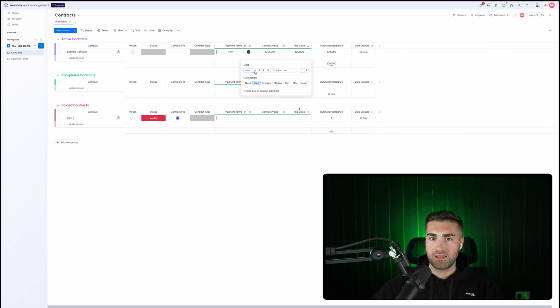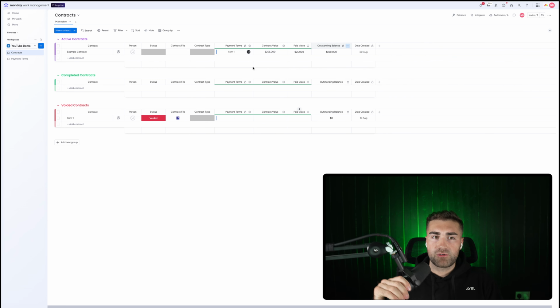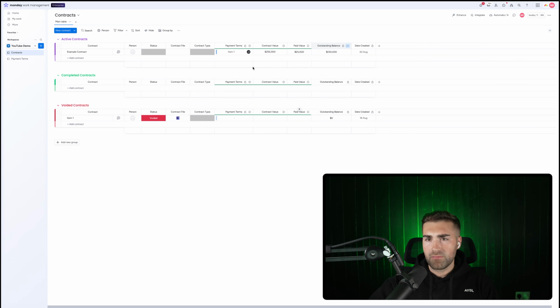We can then set this in the $ sign and then hide the column summary again, and then we can restrict the column editing. So I can then quickly look at all of my active contracts, and I can see what's our outstanding balance, how much we've got left for each of these contracts. But we can also do that on the payment level as well.